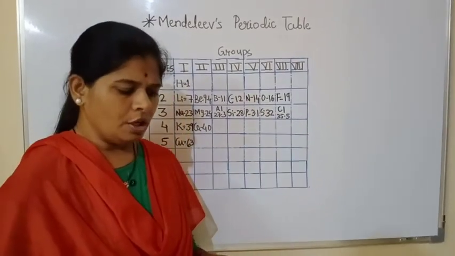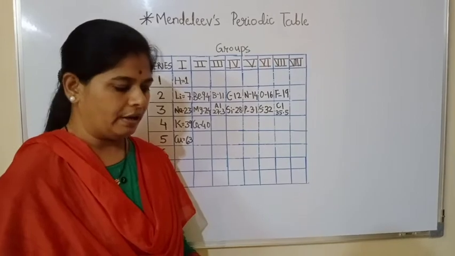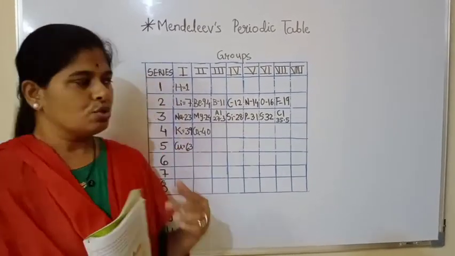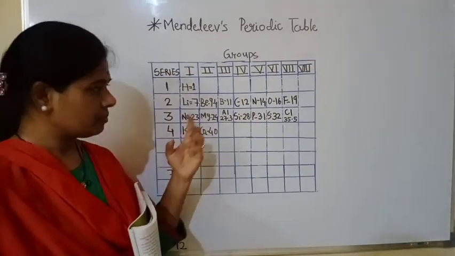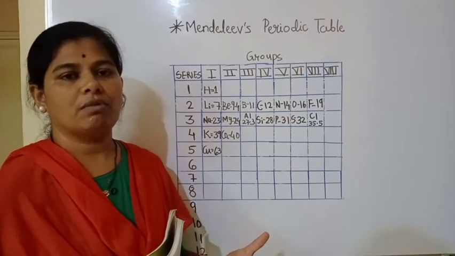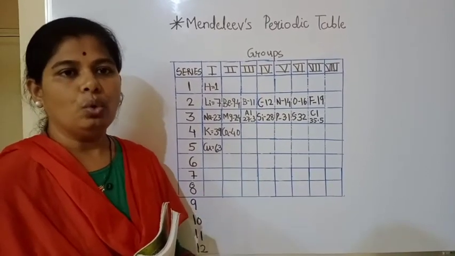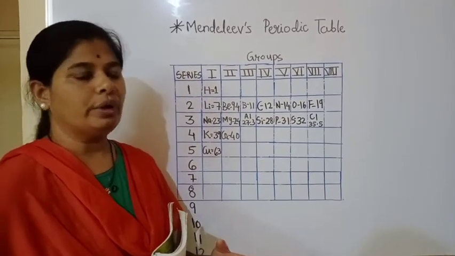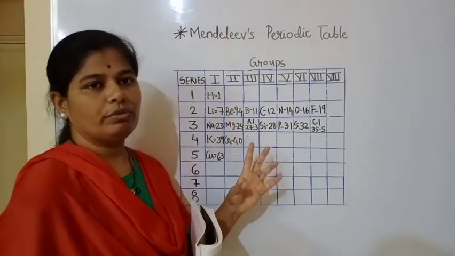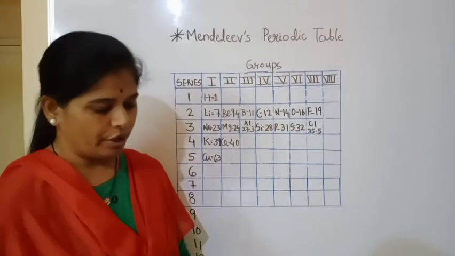So it was not possible to predict how many elements could be discovered between any two heavy elements. This was again a confusion: it became very difficult to know how many elements were yet to be discovered or how many elements were known. So due to this non-uniformity, this was one of the drawbacks in Mendeleev's periodic table.